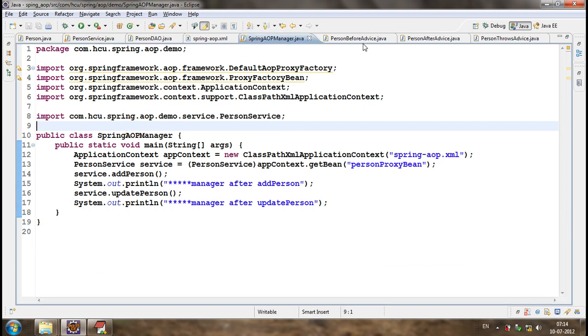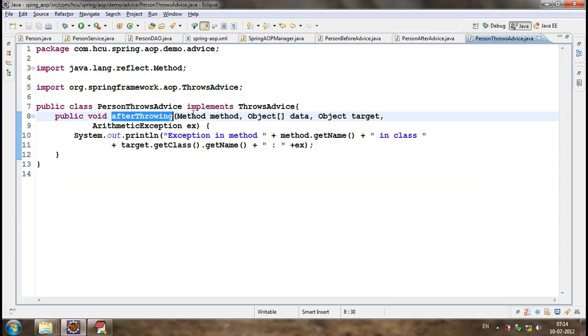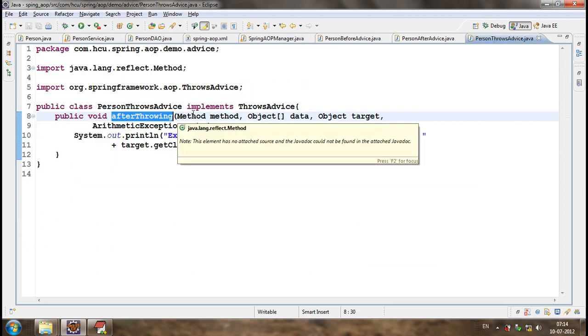Throws advice is not executed. Not sure why it is not, but this is the actual implementation. We'll explain that later on.